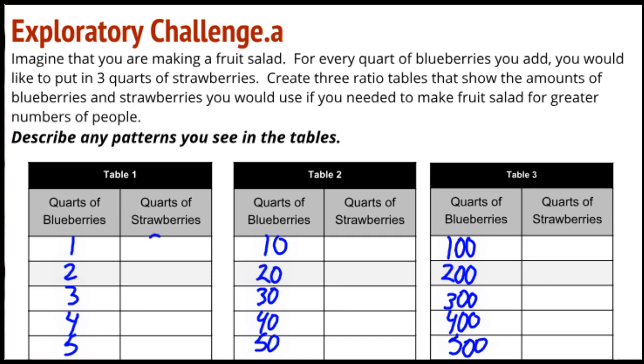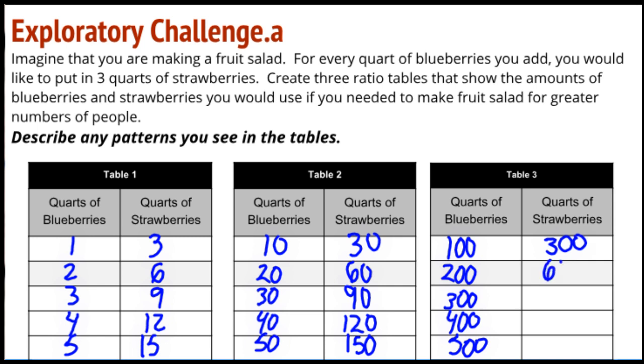All right, so I've got 3, 6, 3 times 3 is 9, 4 times 3 is 12, 5 times 3 is 15, 30, 60, 90, 120, 150, 300, 900, 1200, and 1500. Okay.